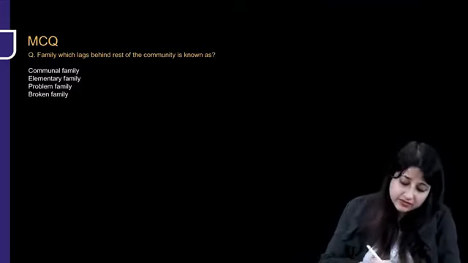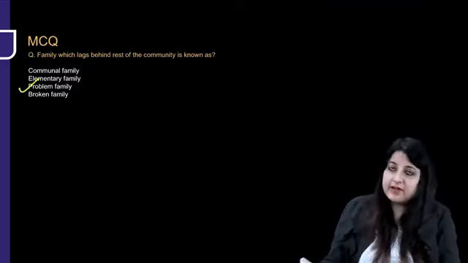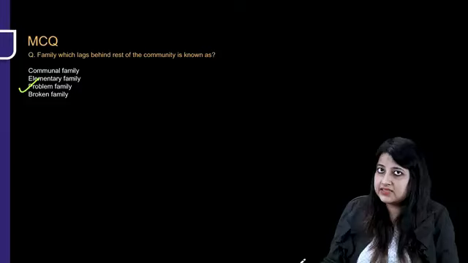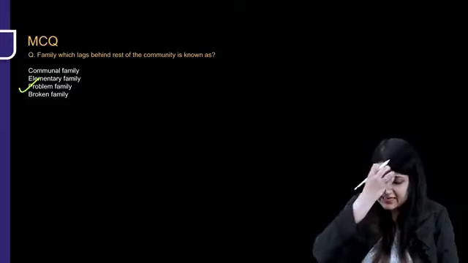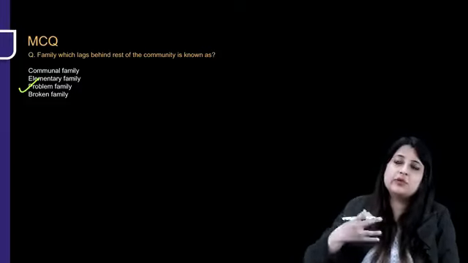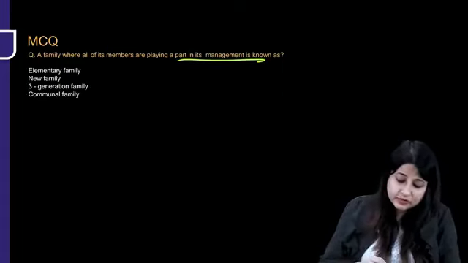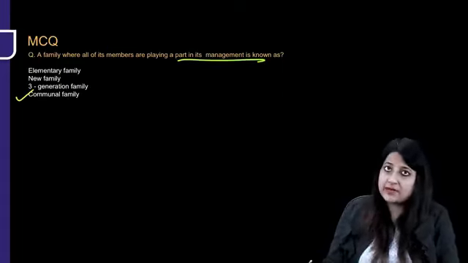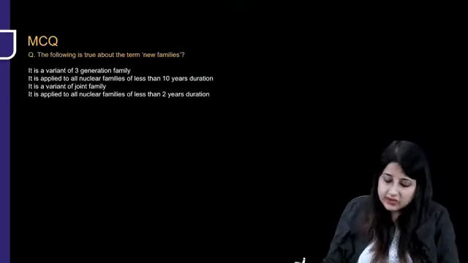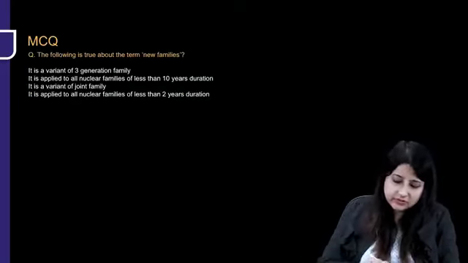Family which lags behind rest of the community is problem family, right? Broken, where the couple is divorced, separated, or any of the parent is dead. Elementary is nuclear, and communal is where there's division of labor. Nuclear family, we all know, husband, wife, and dependent children. A family where all of its members play a part in its management, this is what? A communal family, right? Like a community. The following is true about new family. I told you it's all nuclear family less than 10 years duration.